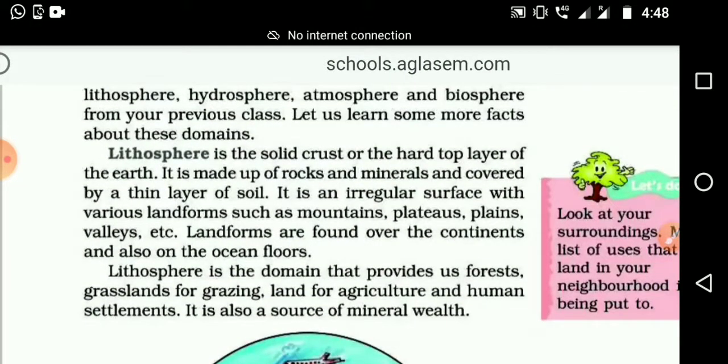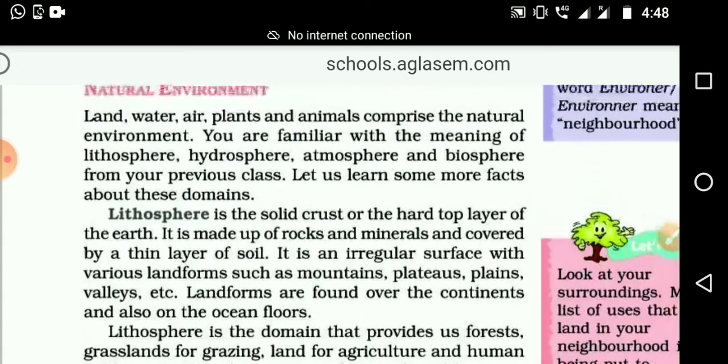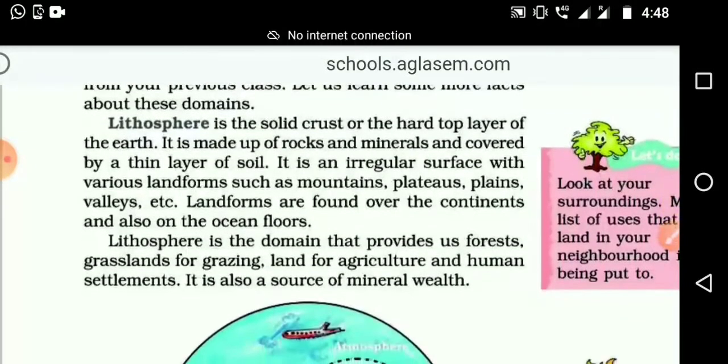And the landforms are found over the continents and also on the ocean floor. The landforms we normally watch are in the land area, not in the water area. But in the same way we can see valleys and mountains on the ocean floor also.